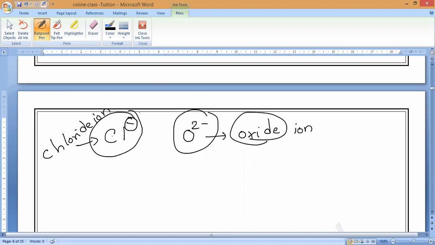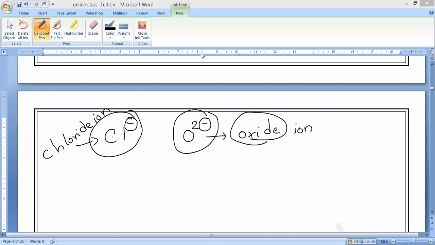Here chlorine is gaining 1 electron. Oxygen is gaining how many electrons? 2 electrons. So from sodium, magnesium, as well as chloride ion and oxide ion, you can understand that ions are formed by 2 methods. What is that? By gaining electrons or by losing electrons. Sharing is wrong. So an ion is formed by the loss or gain of electrons by an atom.